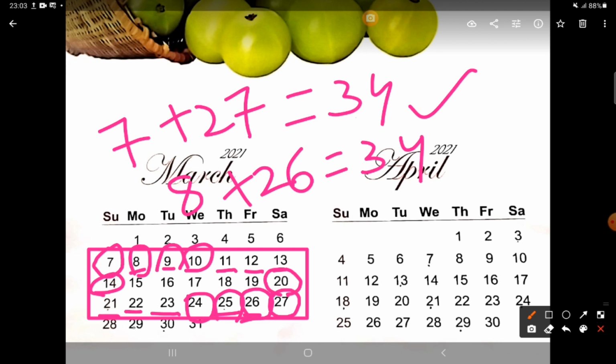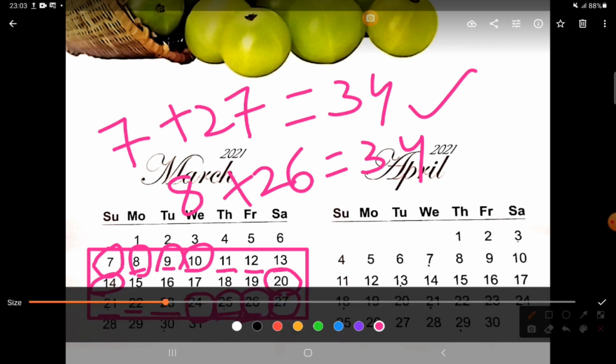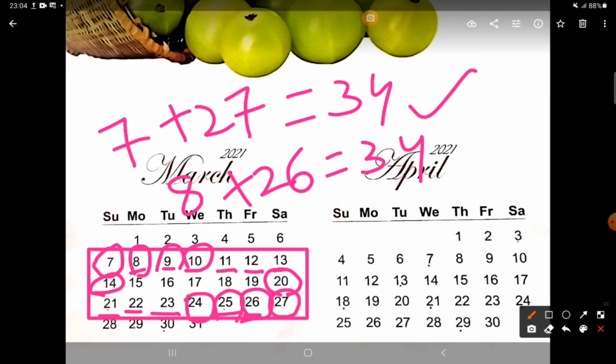So this way, if you take the largest rectangle which is possible, and go on adding like this, the answer will always be the same. So what I have done, I have added 7 with 27, 8 with 26, 9 with 25, 10 with 24, 11 with 23, 12 with 22, 13 with 21, and this number 14 and 20. So if you go on adding the corresponding numbers, the totals will always be the same. So this was the fourth pattern.